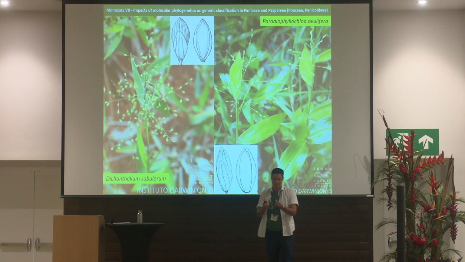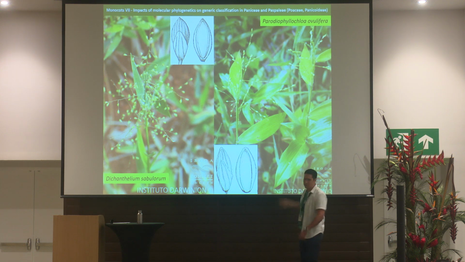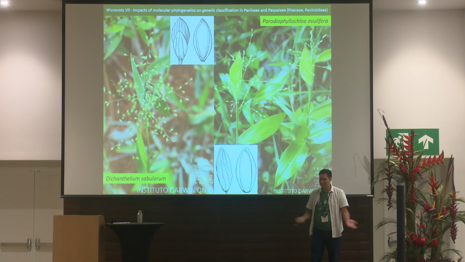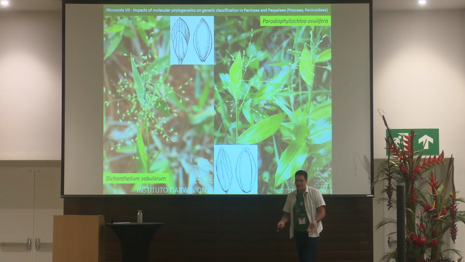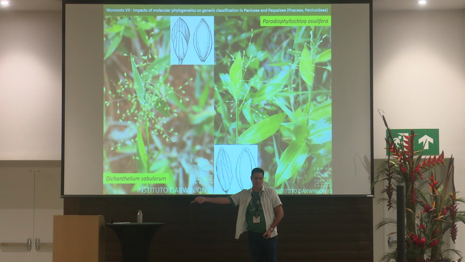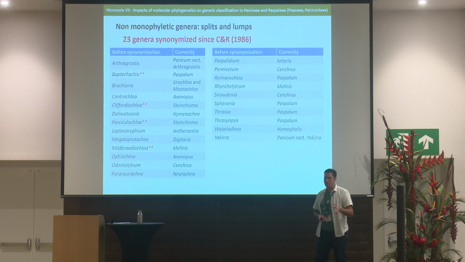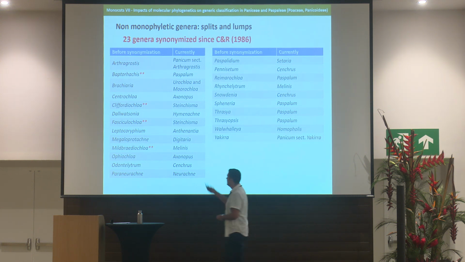We have one problem. Some of the genera segregated from Panicum are very similar to each other. So if we go to the field and we find these grasses here, we would say, oh, Panicum. But this one here is Lecomtella, this one here is Parodiophyllochloa. So we can't tell that this is this genus or that is that. We usually identify the species first, and then we look at where this species is now. So it's complicated. And also, there were some synonymizations since Genera Graminum 23.